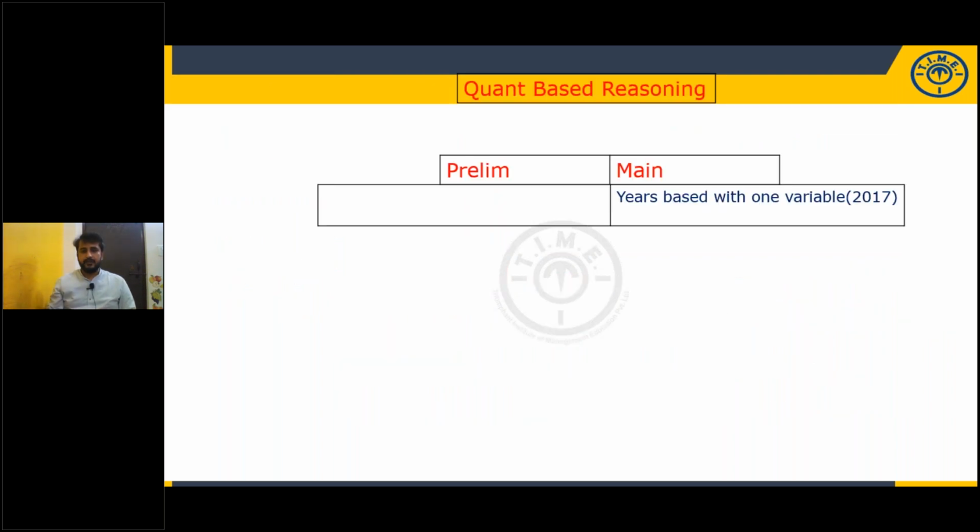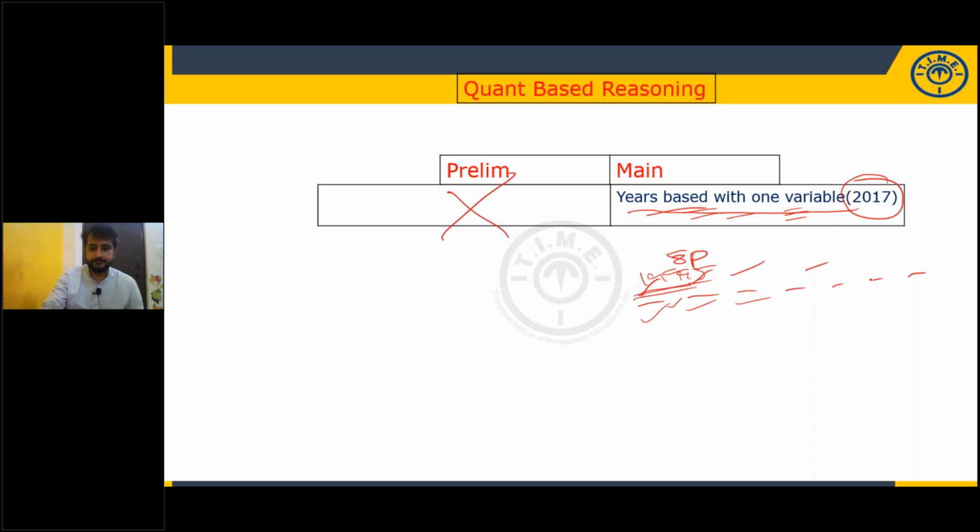Now, quant based reasoning, in prelims you won't get anything. So far it is not given. In the mains in 2017, it is given years based with one variable. 8 persons were born in 8 different years. We have to identify who was born in which year. You have to write the years. Basic structure will be taken as years, and you have to identify who was born in which year. This model. So these are all about puzzles.